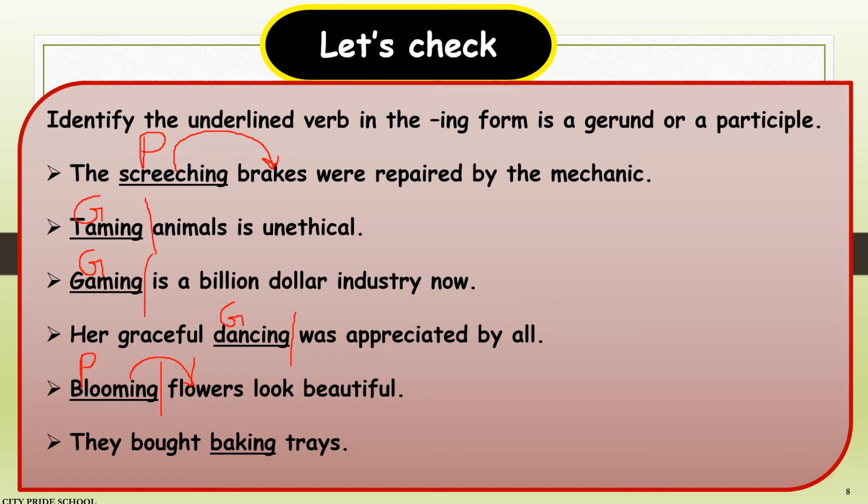They bought baking trays. They bought what kind of trays? They bought baking trays. Baking is describing trays here. So it is performing the role of an adjective. So it is a participle here. I hope this exercise has helped you to understand the concept of a gerund and a participle. Children, you should remember these terms also, that gerund is a verbal noun and participle is a verbal adjective.